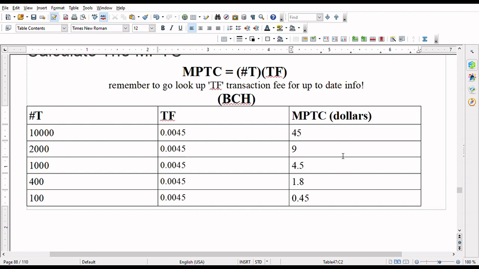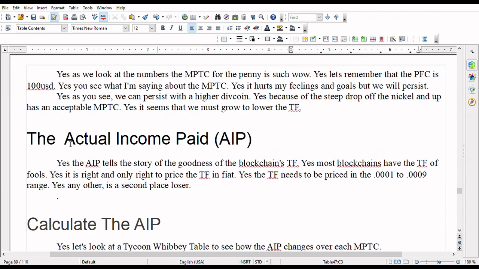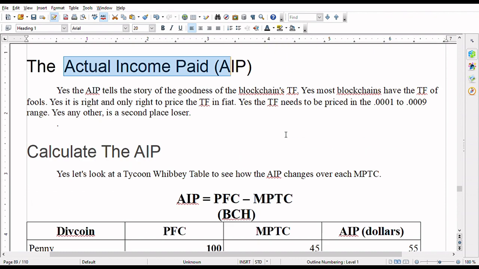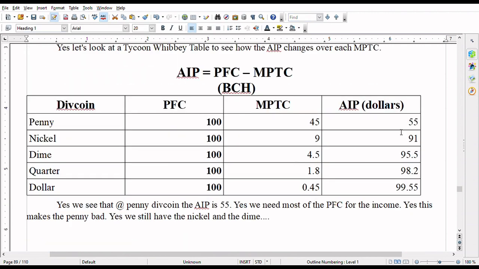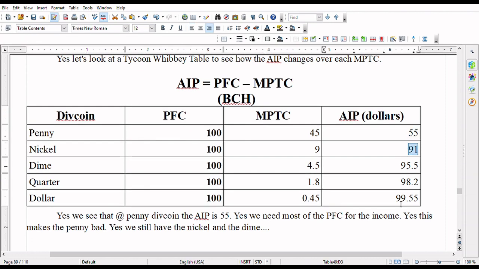Yeah. So maybe the penny's out. But that nickel sure does look nice with just $9 going to the network. Yeah. And so that brings us to the actual income paid, the AIP, because we remember that once you pay the PFC, you incur the MPTC and end up with the AIP. Yes? And we see that, yes, here with the penny, we'll actually be pushing 55 to the network and 91, and we'll be getting closer and closer as we go up in our div coin to pushing more in the AIP.